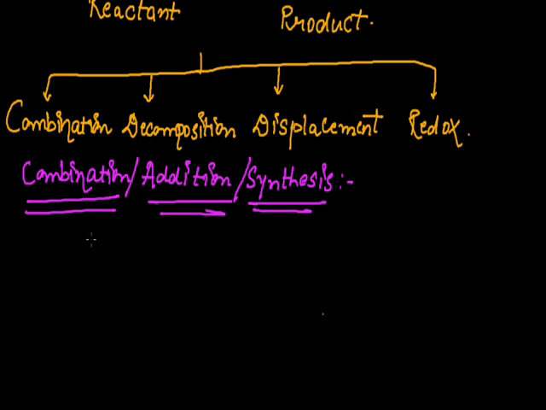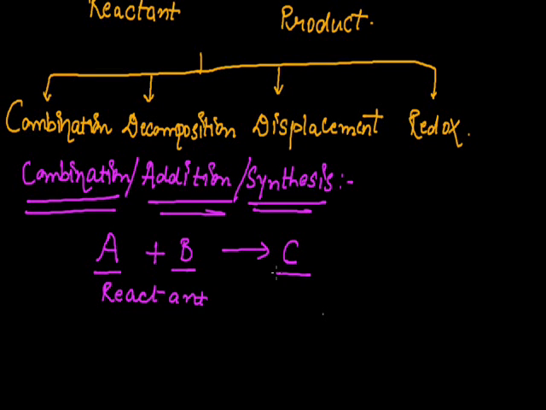Let us focus on an example. For example, if we have two substances A plus B, they combine together to form a new product C. A and B here are reactants, and the new substance which is formed is referred to as the product.